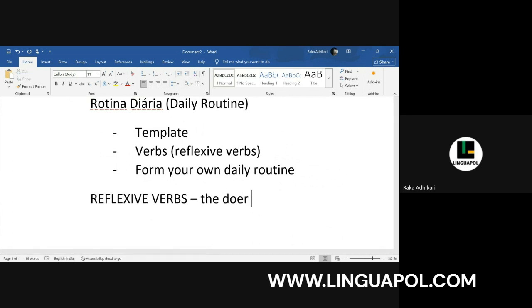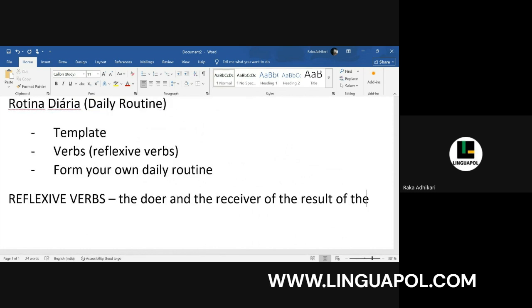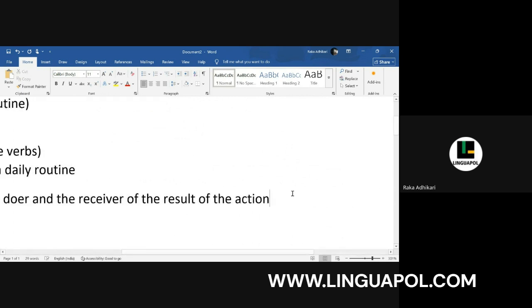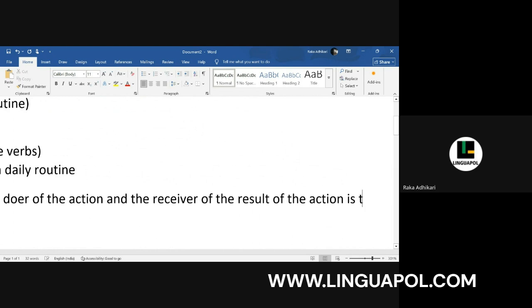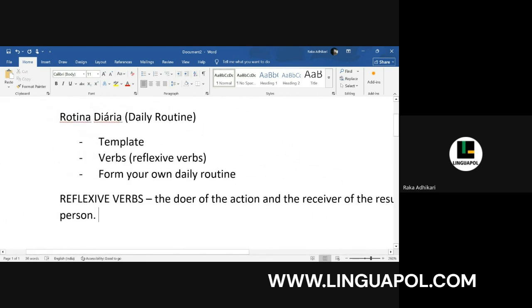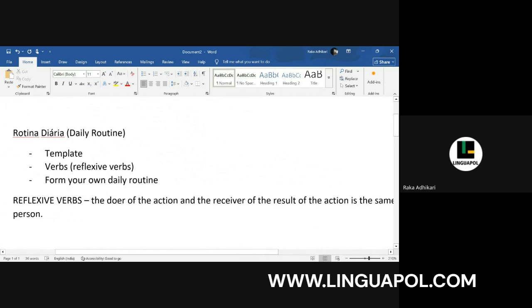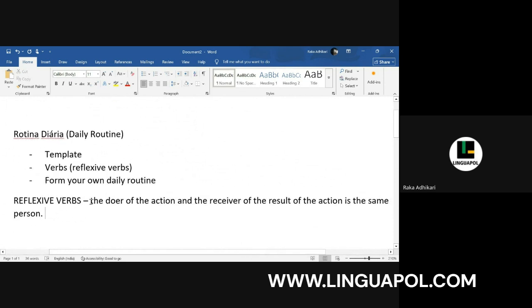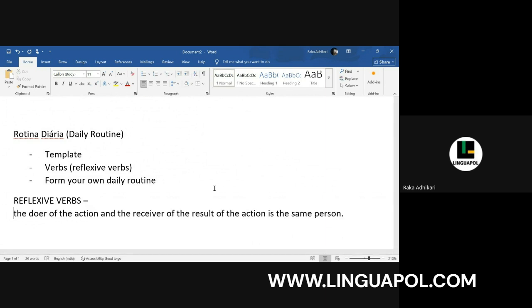The doer and the receiver of the result of the action is the same person. This is what we call the reflexive verb.